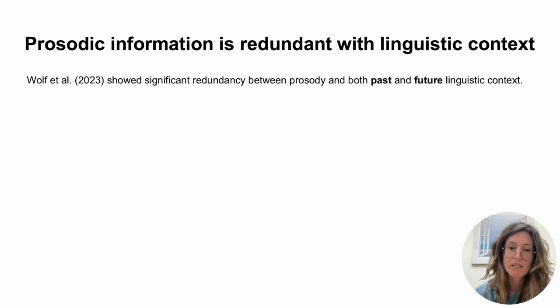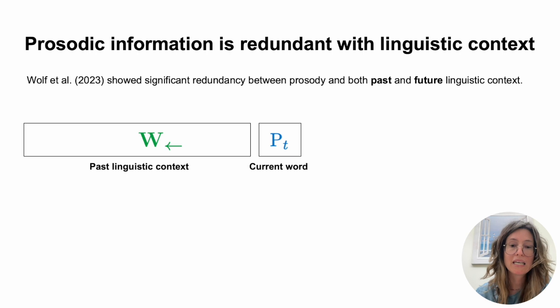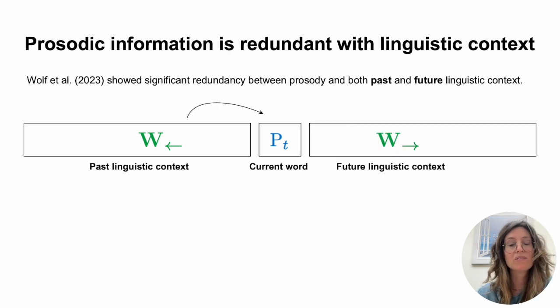And previous publications already showed that there is a significant redundancy between prosody and both past and future linguistic context. So it is possible to reliably predict the prosody of a given word given its past linguistic context, and also given its future linguistic context. Okay?